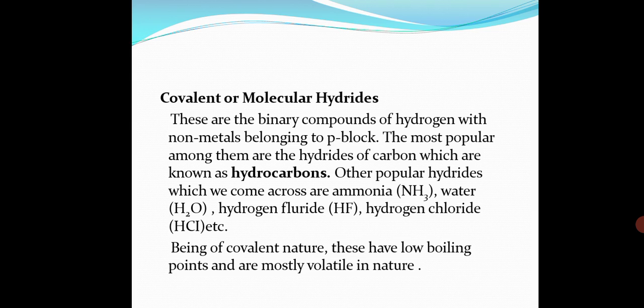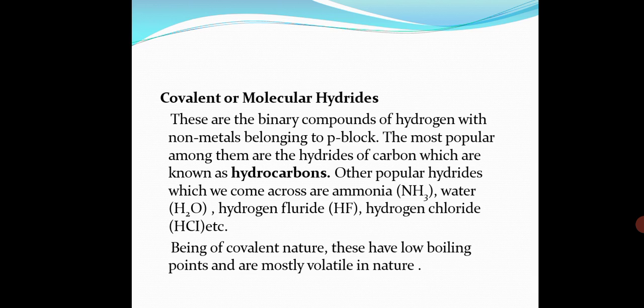Why is a covalent bond formed? We have studied: a covalent bond is formed when the difference in electronegativity between the two atoms is very small. When it is large, more than 1.9, it results in the formation of an ionic bond, you know that. If it is less than 1.9 and the difference keeps decreasing, covalent character keeps increasing. So here also the same thing. The difference in electronegativity between the atom and hydrogen is very small, which results in the formation of covalent or molecular hydrides.